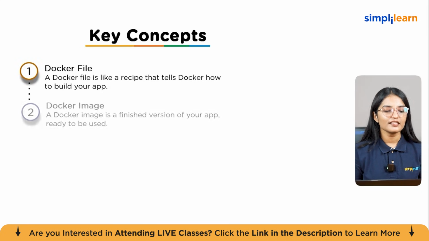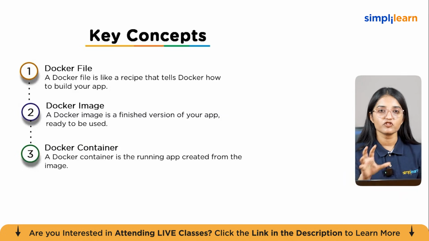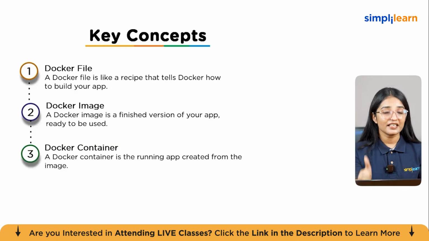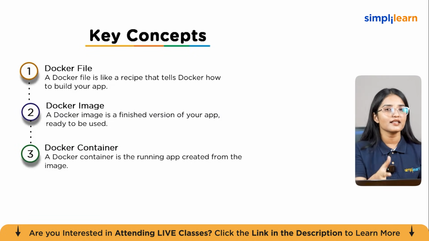So in Docker, there are mostly three key concepts. The first one is the Dockerfile. You can think of a Dockerfile as a recipe for Docker, just like a recipe that tells you the ingredients and steps to make a dish. A Dockerfile provides the instructions Docker needs to build your app. It defines what goes into your container, such as the app's code, libraries, and system tools.